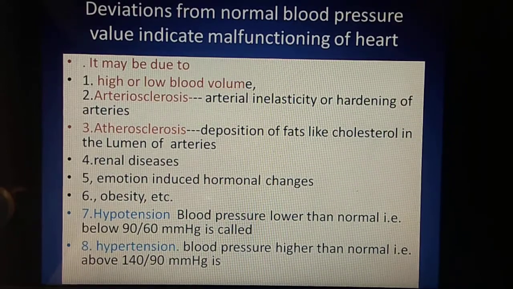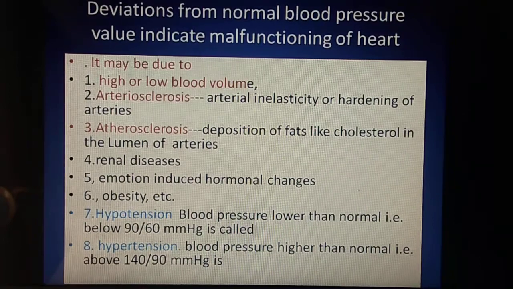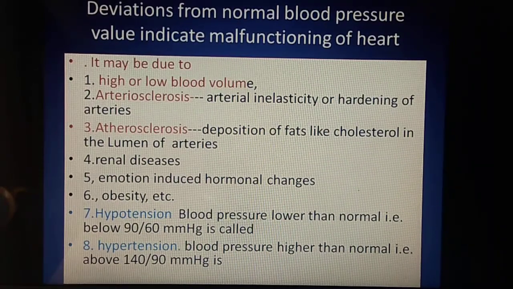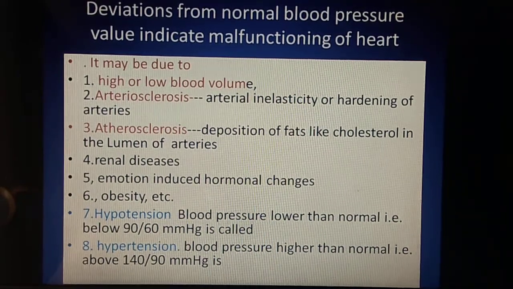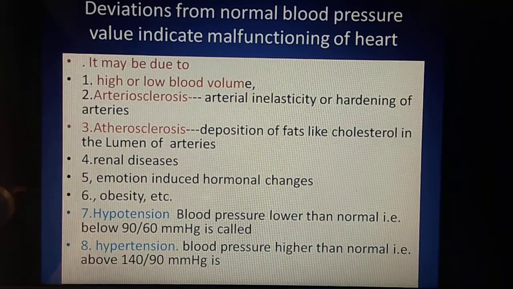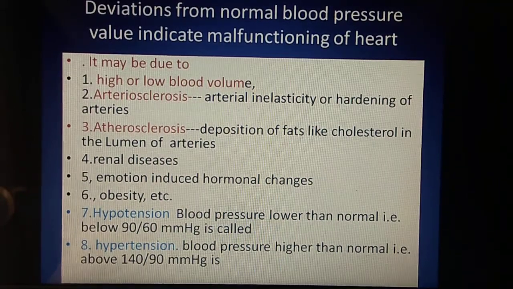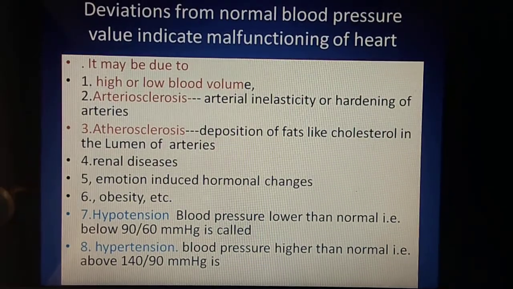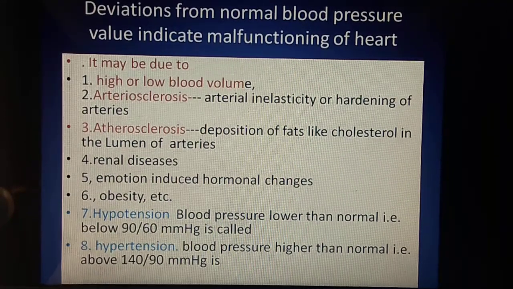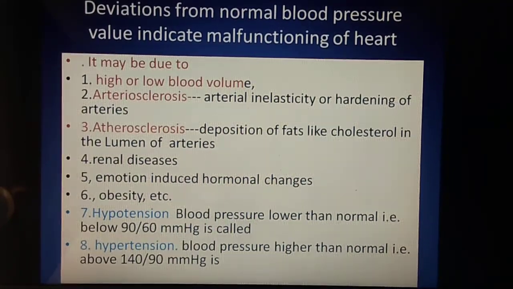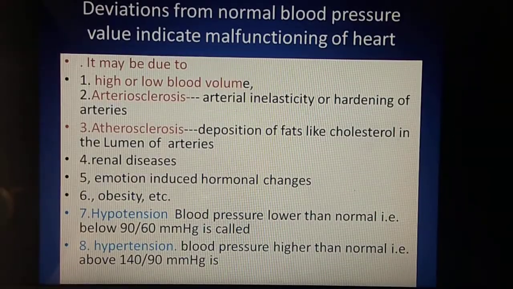Third one, atherosclerosis. What is meant by atherosclerosis? Deposition of fat like cholesterol in the lumen of an artery is called atherosclerosis. Here the size of the lumen decreases. If fat accumulates at a certain region, it leads to a decrease in the size of the lumen of the artery. Automatically, if lumen size decreases, the blood pressure increases.